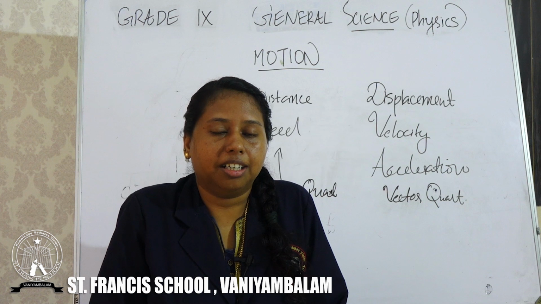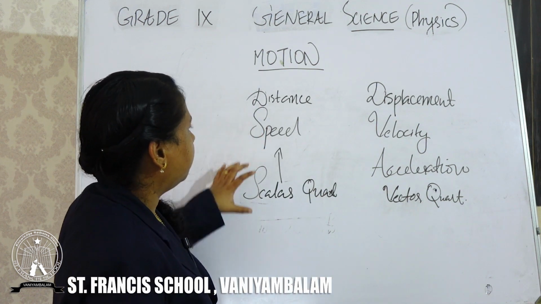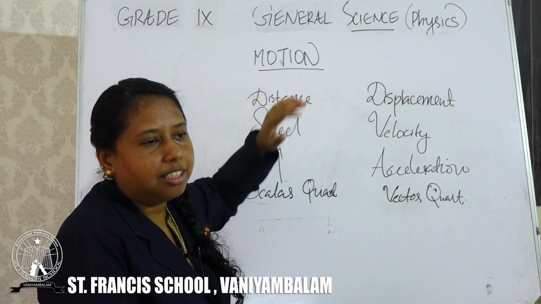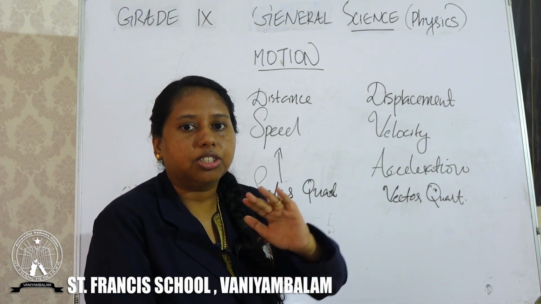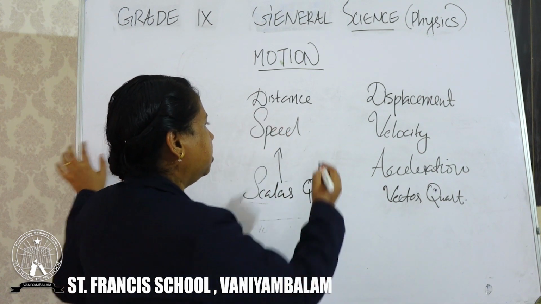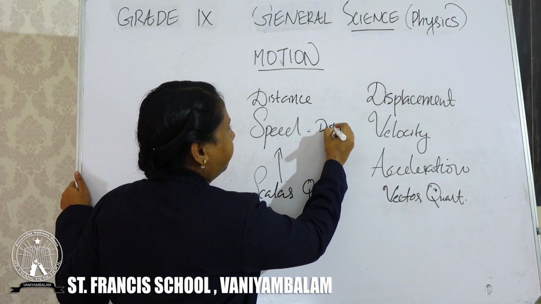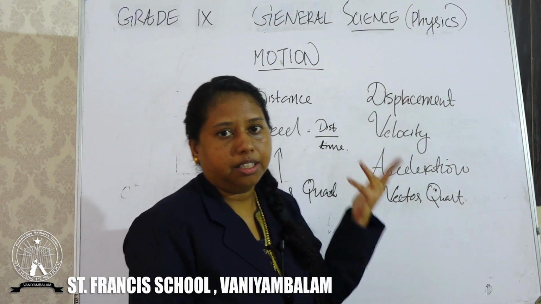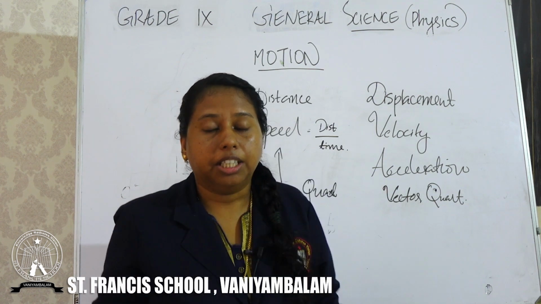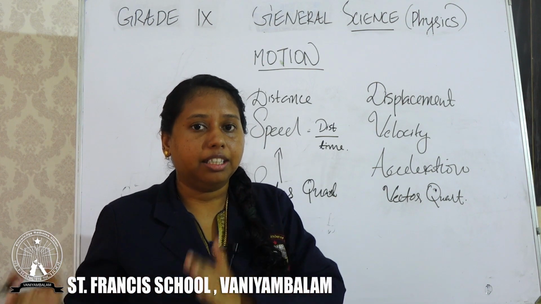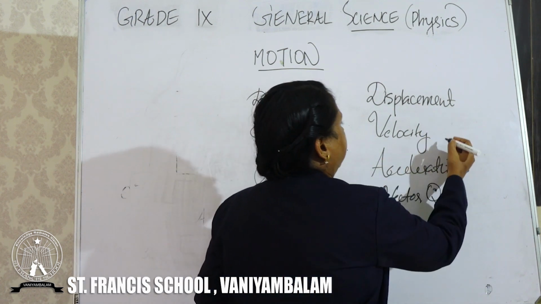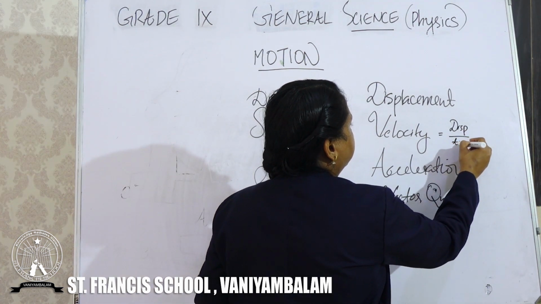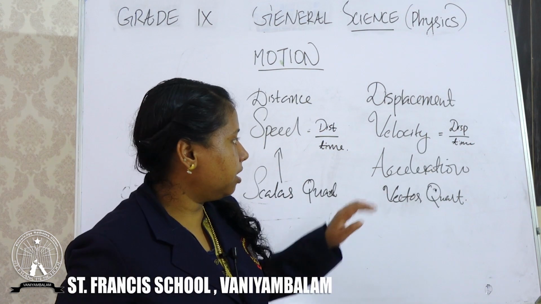Now, this time for the conclusion of the topic. First of all, we studied distance. What is distance? Simply the path length or the path traveled by the object. And speed is equal to distance by time. And displacement is the difference between the final point and initial point. And velocity is equal to displacement by time, or rate of displacement is known as velocity.